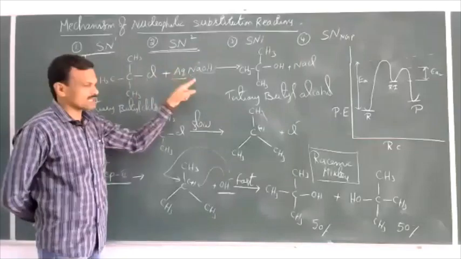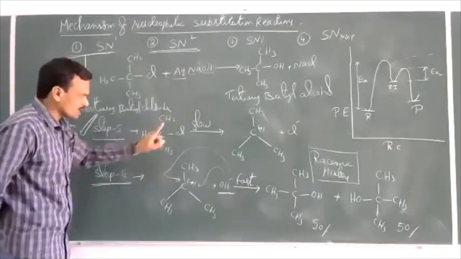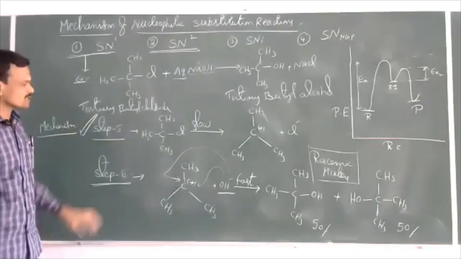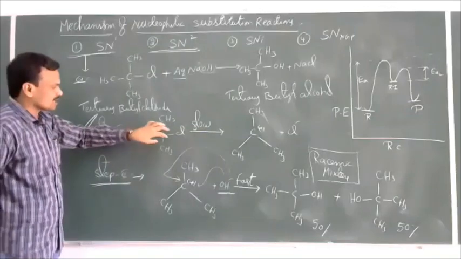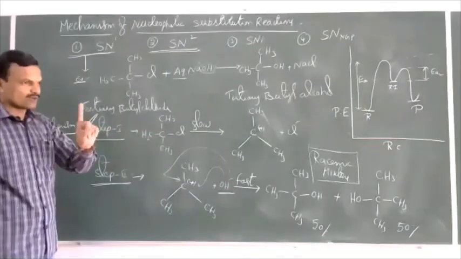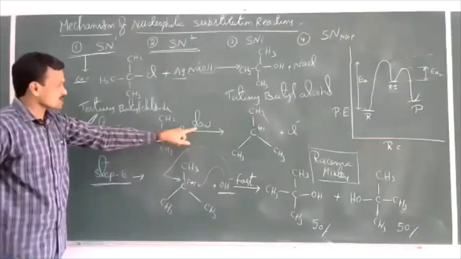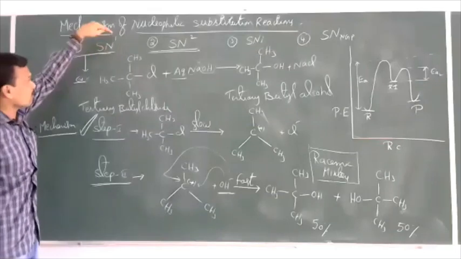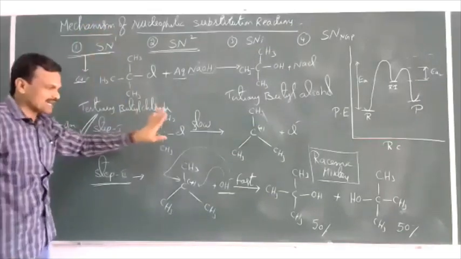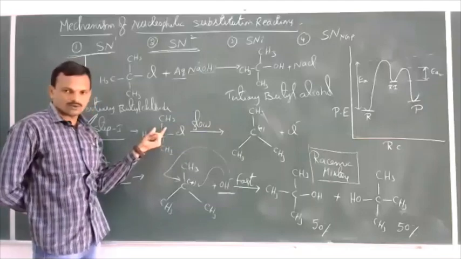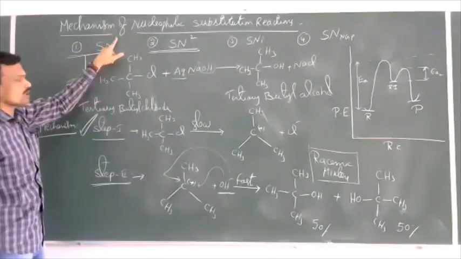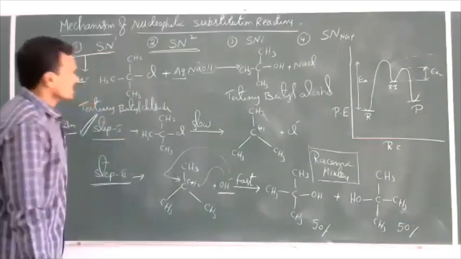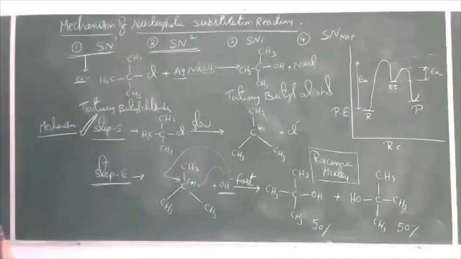Two reacting species are there, but the rate determining step contains only one reacting species. That means the rate of reaction depends on the concentration of only haloalkane. Only one molecule is involved in the rate determining step, so this is called unimolecular. In SN1, the 1 represents unimolecular. Since the rate depends on the concentration of only one molecule, this is called a unimolecular nucleophilic substitution reaction. Right. So this is regarding the mechanism of the SN1 reaction.